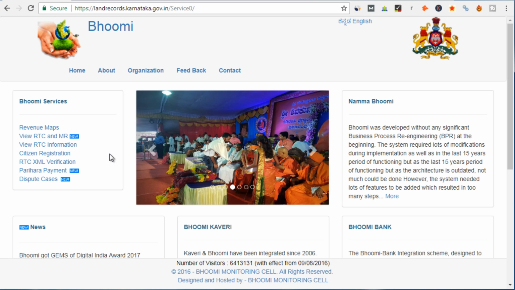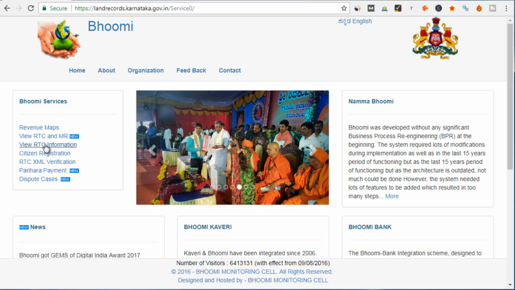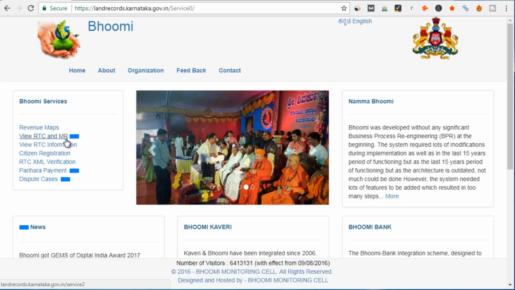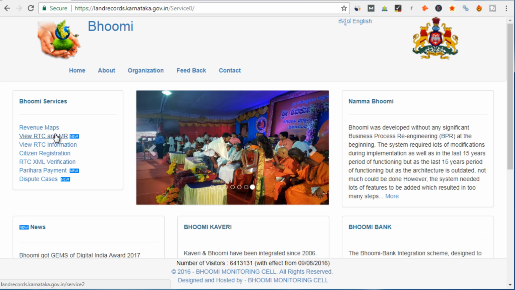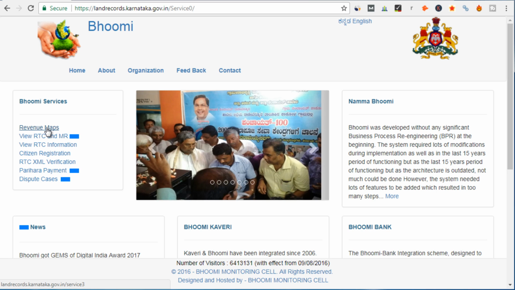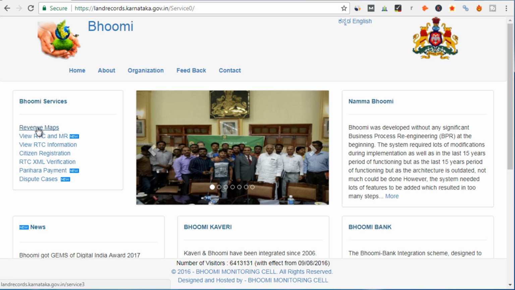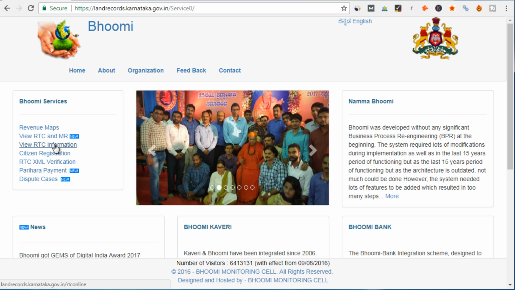So if you want to have a quick look at your RTC or Pahani, then you have to use this option, view RTC information. If you want to download your RTC or Pahani or a copy of your mutation register, then you have to use this option, view RTC and MR. And the third option here is revenue maps. If you want to have a look at your particular survey number in your village or in your city, then you have to click on these revenue maps, right? So we will quickly have a look at all these options one by one.